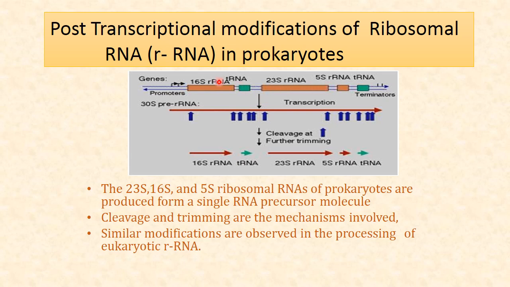That transcript was divided into 16S ribosomal RNA, 23S ribosomal RNA and 5S ribosomal RNA, and in between you see this sea green color, that is transfer RNA. Now the ribosomal RNAs are cut at specific sites, nucleotides are deleted by cleavage, and after further trimming all 3 ribosomal RNAs are synthesized.